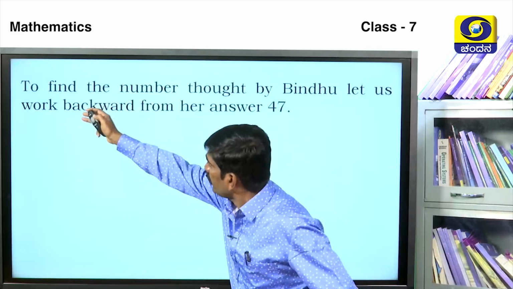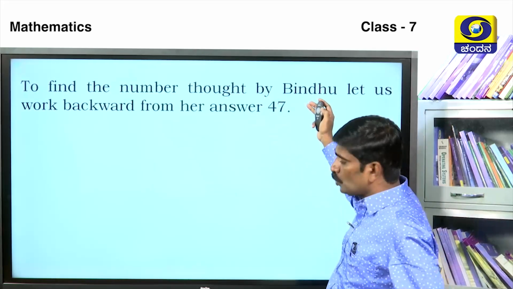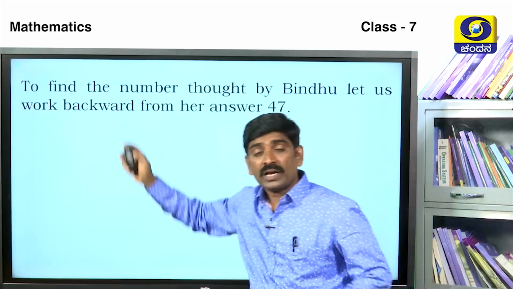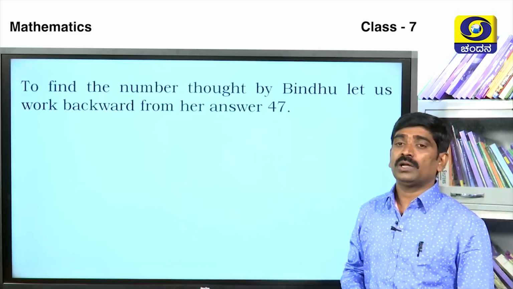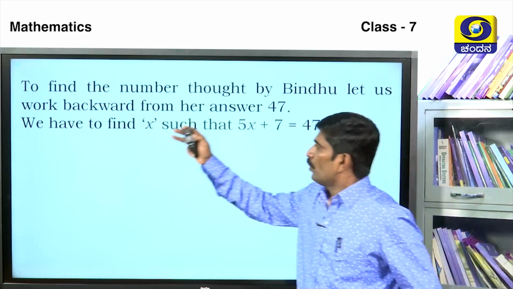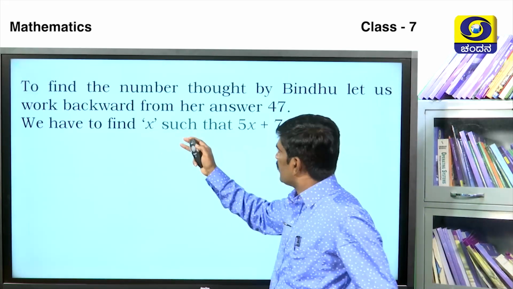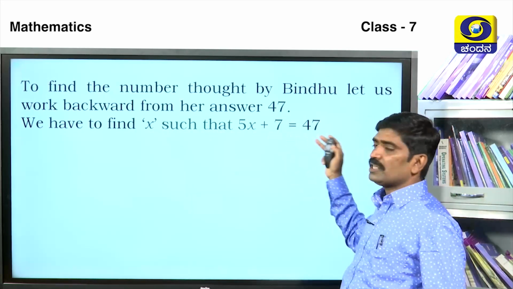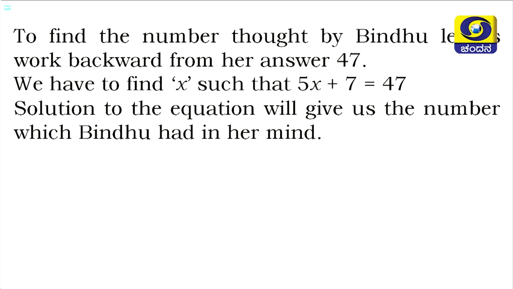To find the number thought by Bindu, let us work backward from her answer, 47. We have to find x such that 5x plus 7 is equal to 47. The solution to the equation will give us the number which Bindu had in her mind.